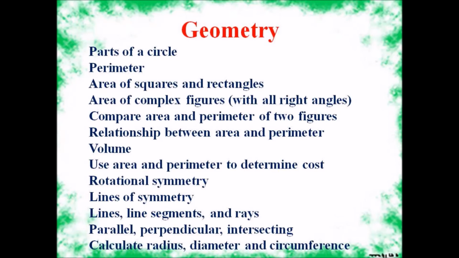In this session, we will be discussing parts of a circle, perimeter, area of squares and rectangles, area of complex figures, compare area and perimeter, relationship between area and perimeter, volume. Area and perimeter will determine the cost. Rotational symmetry, line symmetry, lines, line segments and rays, parallel and perpendicular, intersecting lines, and calculating radius, diameter and circumference.